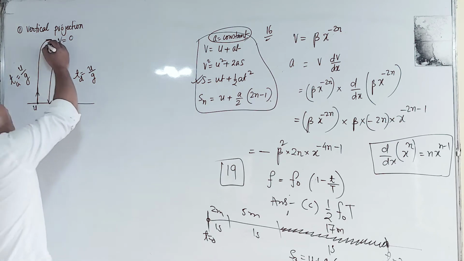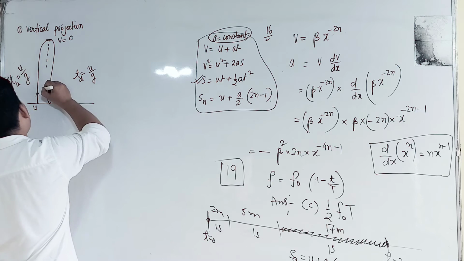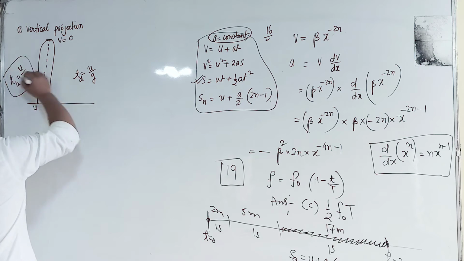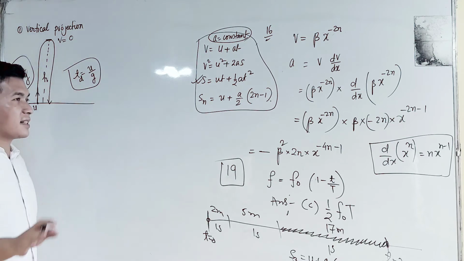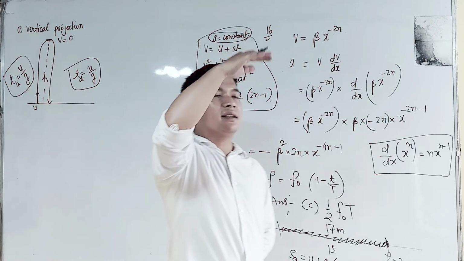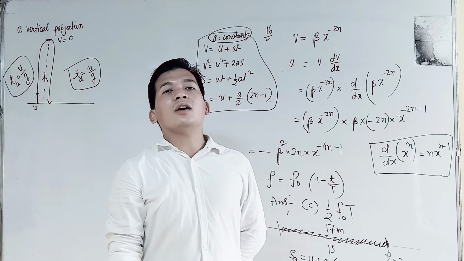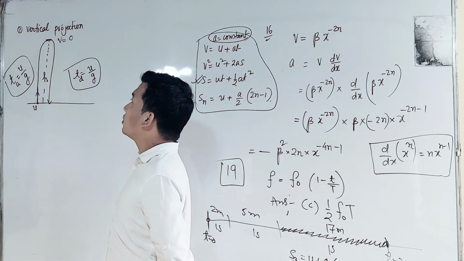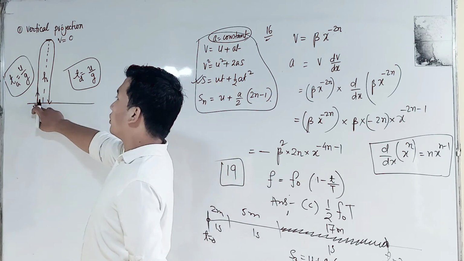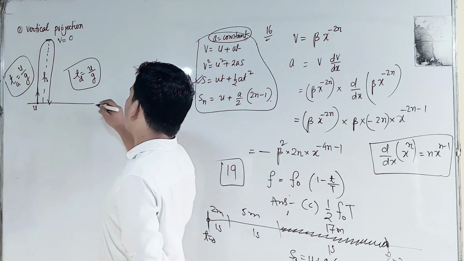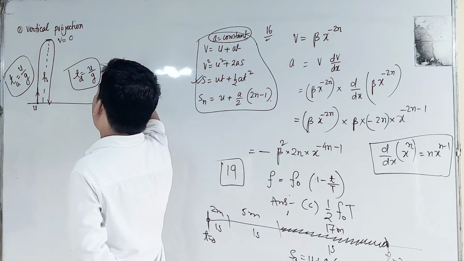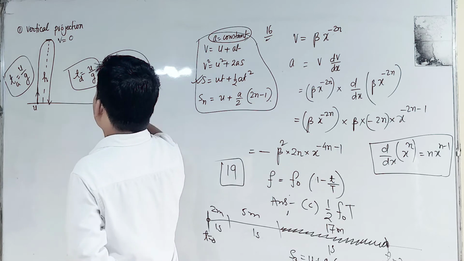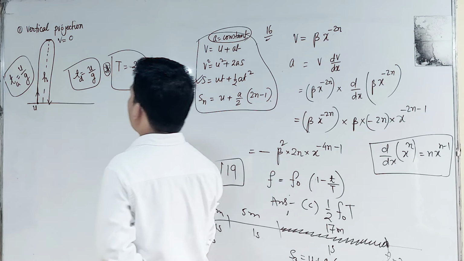This is the maximum height reached by the particle projected with velocity u. The time taken by the body to rise to the maximum height and the time taken by the body to fall back to the ground will have the same value. If it takes 3 seconds to rise, then it will take 3 seconds to fall down. So the total time from the point of projection to the striking point, the total time of flight, will be equal to twice u by g. You should remember this: total time of flight is twice u by g.